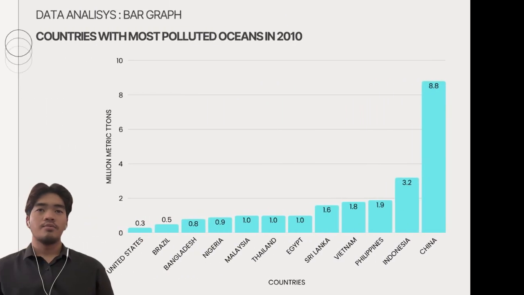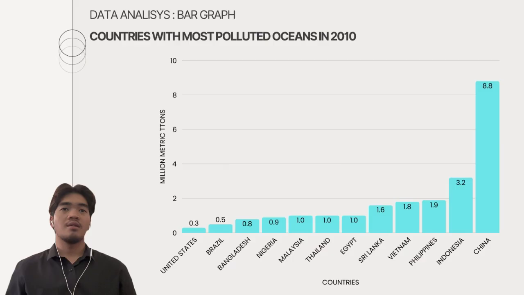Today I'm going to present on a bar graph titled Countries with Most Polluted Ocean in 2010. The graph shows how much plastic waste different countries contribute in the oceans. China is shown to be dramatically higher with 8.8 million metric tons compared to Indonesia.